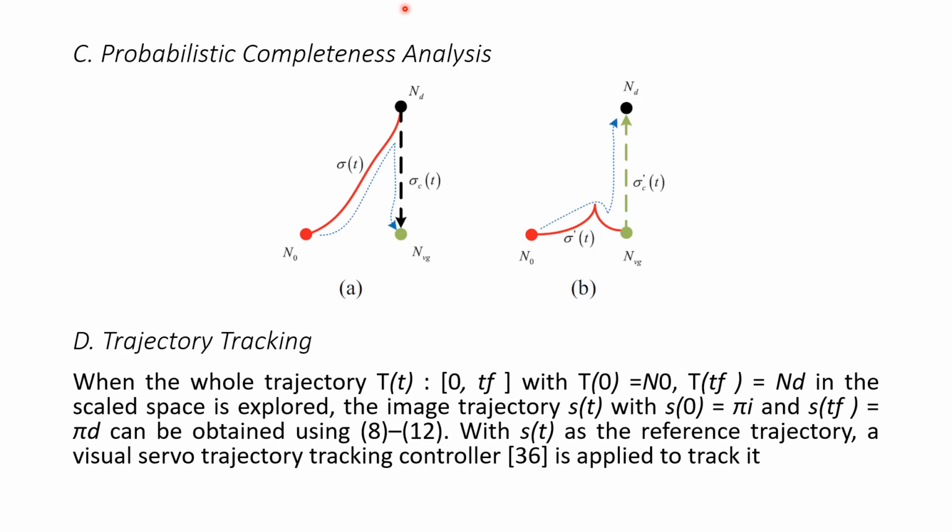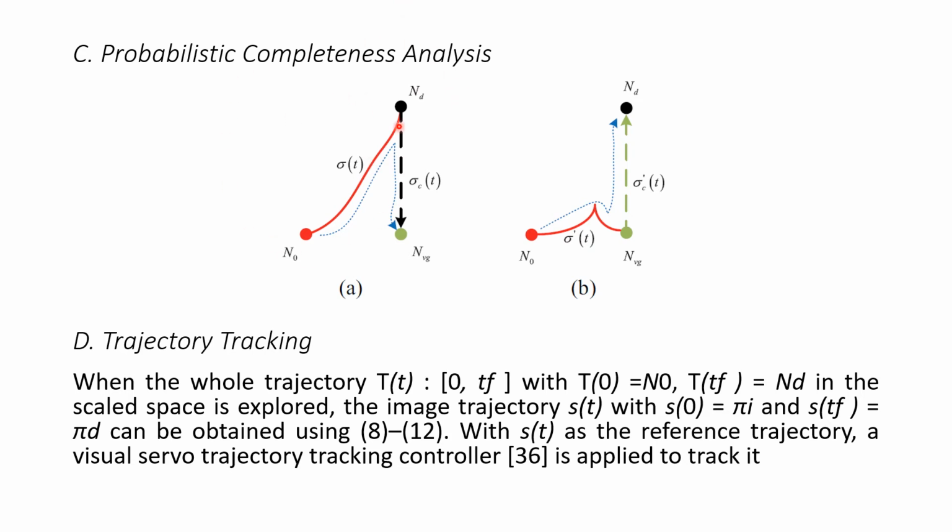According to lemma 1, the probabilistic completeness of lines 4 to 10 of the code can also be said as follows: if there exists a trajectory from N0 to ND, the probability of finding a trajectory satisfying the FOV constraint from N0 to NVG is unity when the number of iterations approaches infinity.